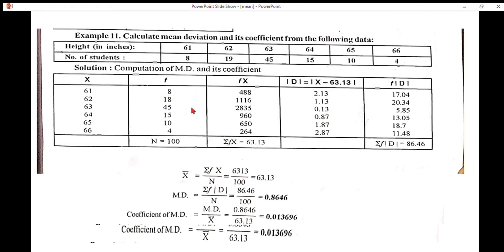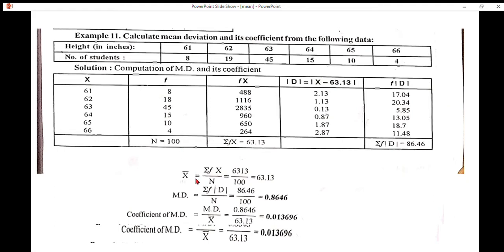This is mean deviation for a discrete series. The problem is like this: calculate mean deviation and its coefficient from the following data. Heights in inches, data is given. Number of students, data is given. In this case, number of students is considered as frequency. Computation of mean deviation and its coefficient. Height in inches is considered as x values. Number of students is considered as frequency, that is f.